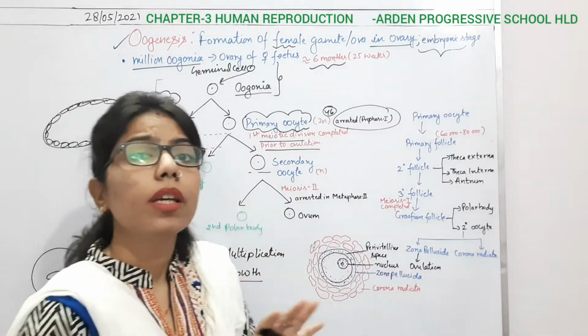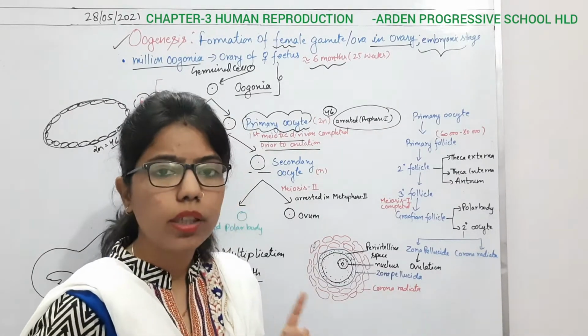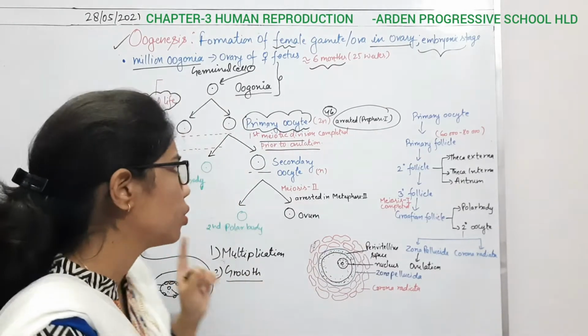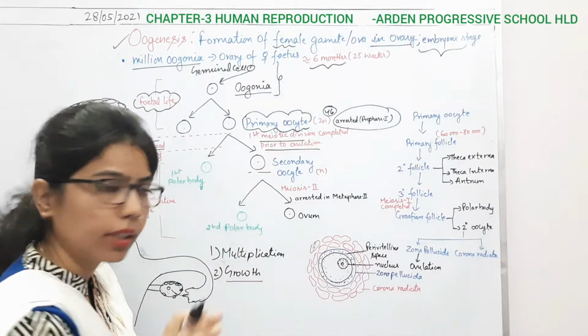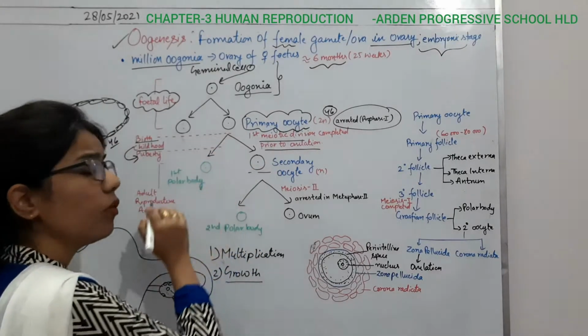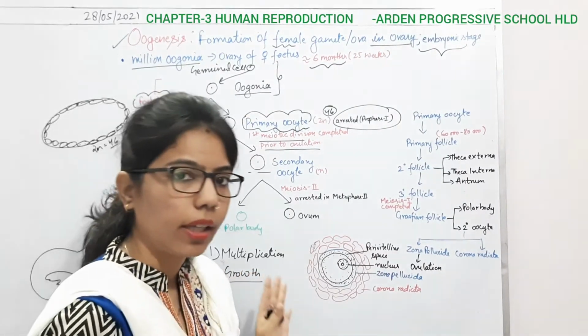There will be, we can say, an unequal division. What is it? It is unequal division. So due to this unequal division, what will happen? It will form the secondary oocyte, which contains the nucleus, and along with this, it will generate some polar body also, which is not having any nucleus.